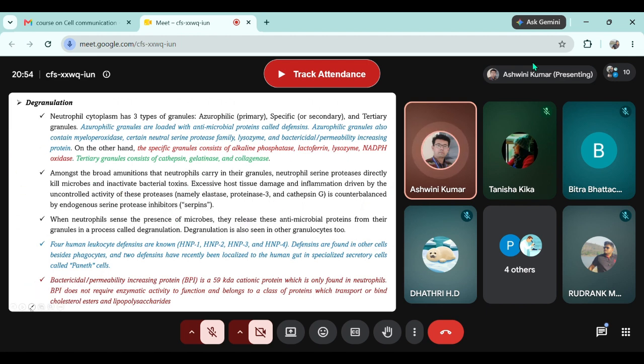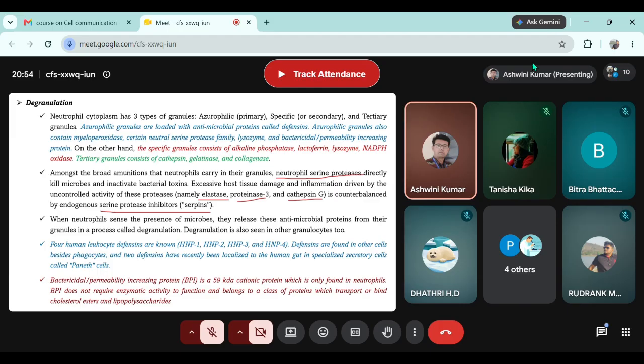This particular enzyme is very important. Excessive host tissue damage and inflammation driven by the uncontrolled activity of these proteases, namely elastase, proteinase 3, and cathepsin G, is counterbalanced by endogenous serine protease inhibitors.